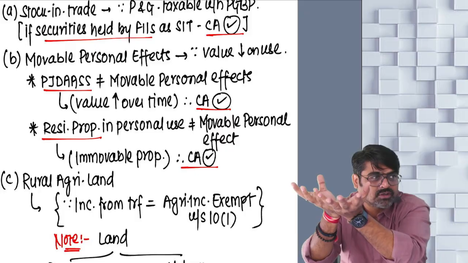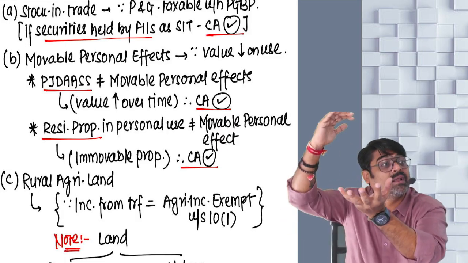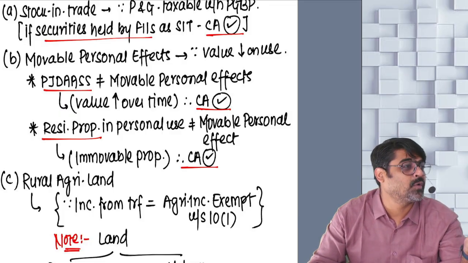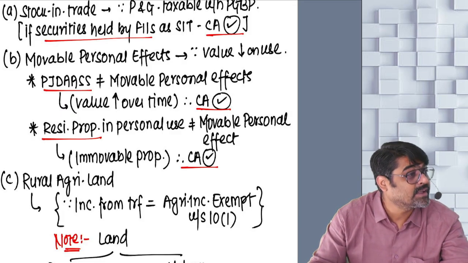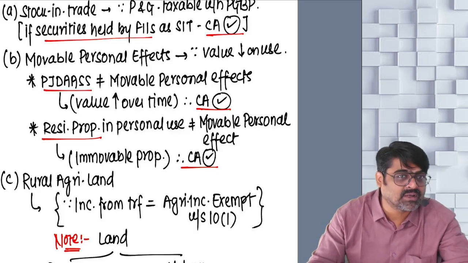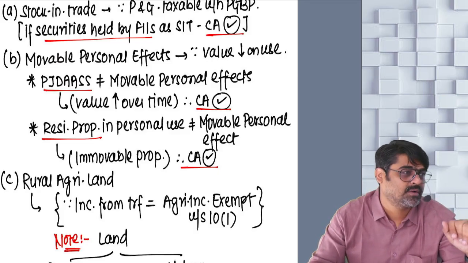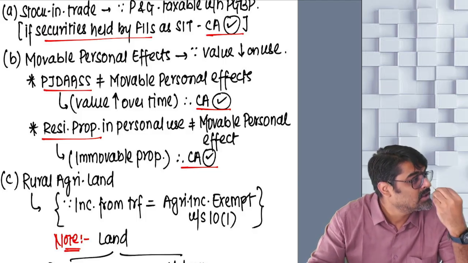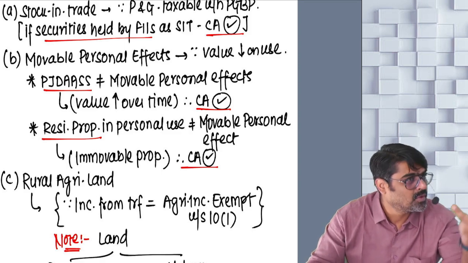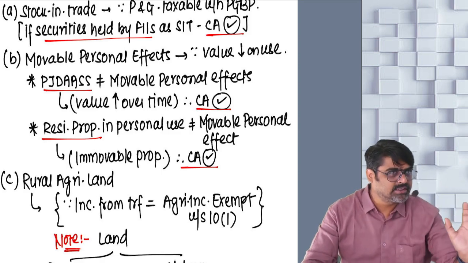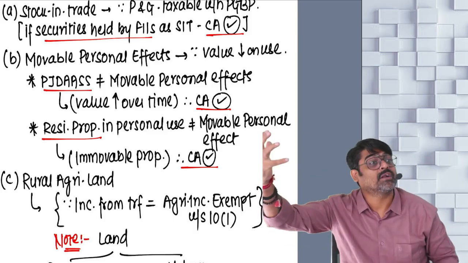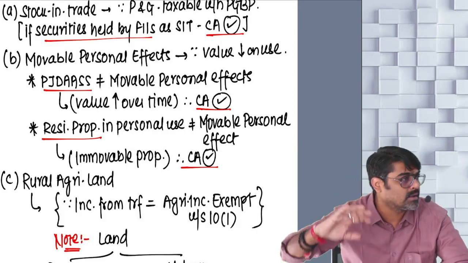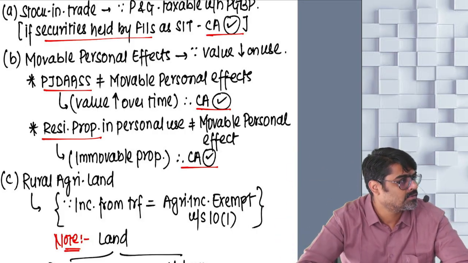The taxable capital gain was some amount that they will reduce by setting off these losses, which they are definitely going to get by transferring their movable personal effects, because movable personal effects are never going to give any profit. Over a period of time their value will come down, so they are going to be sold at a loss only. Those losses they will set off against the taxable capital gains. Thereby the taxable capital gains will come down and the government will not get taxes on gains.